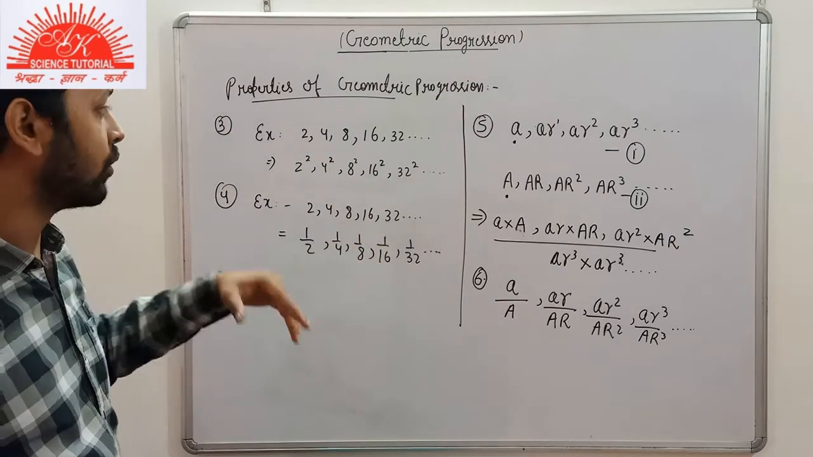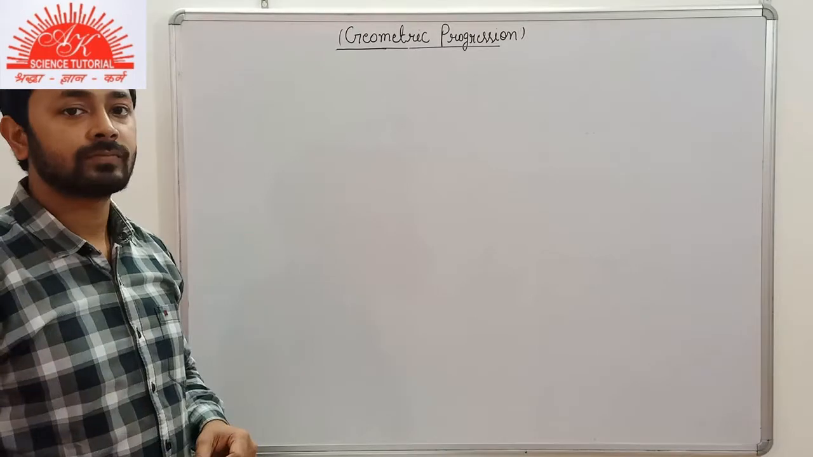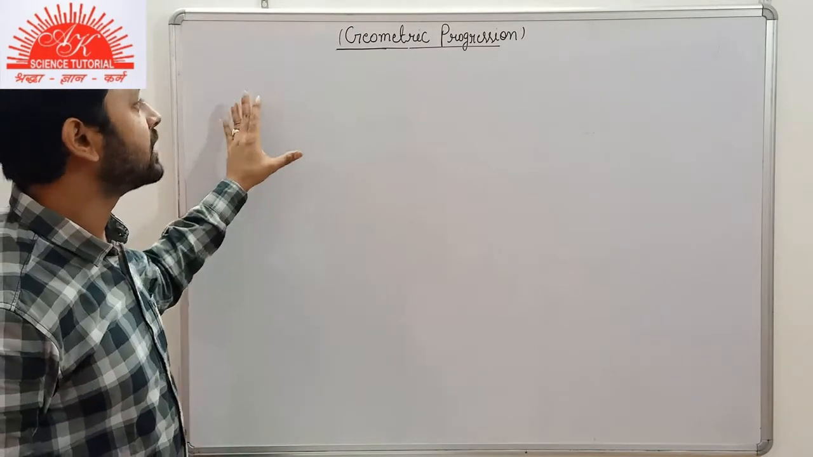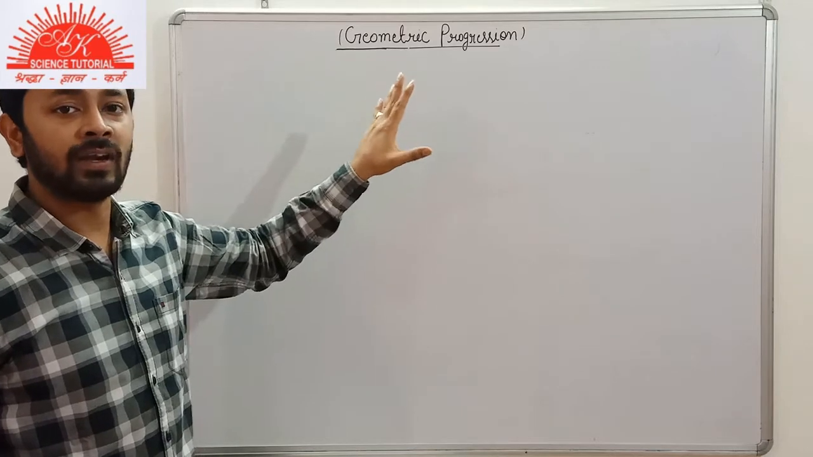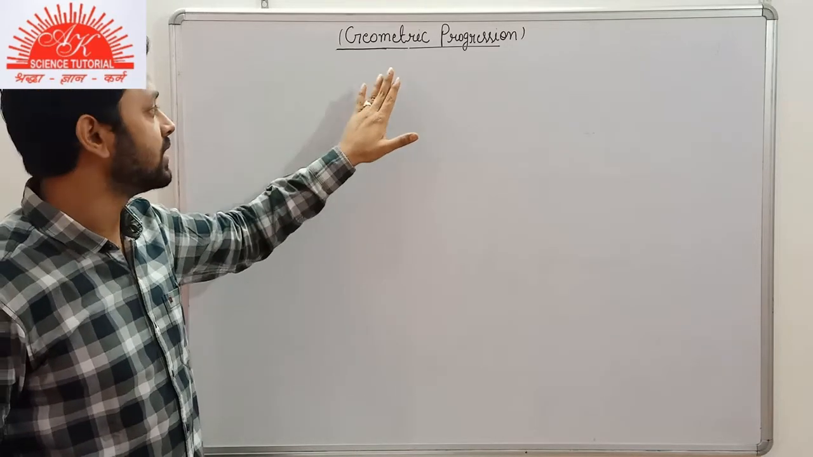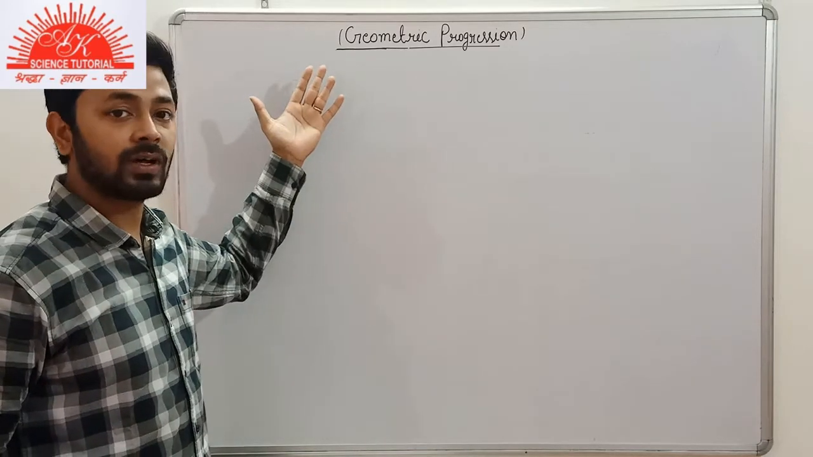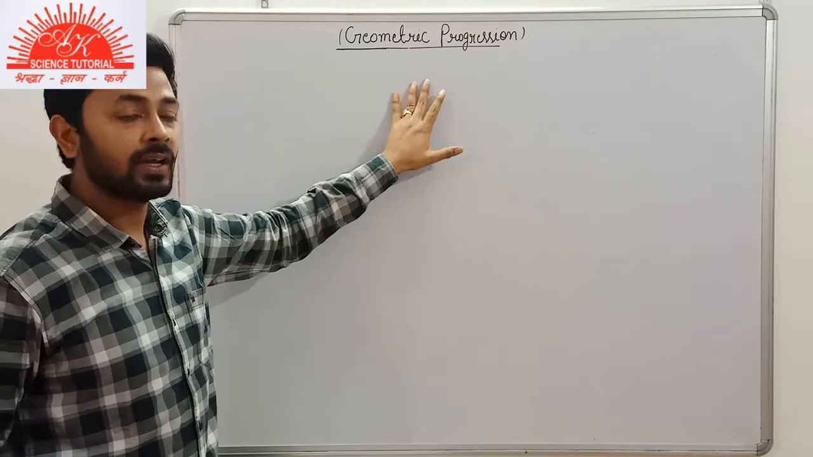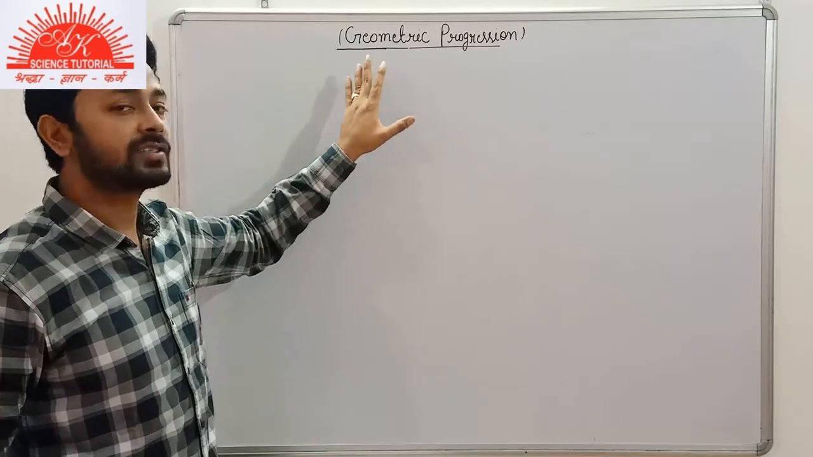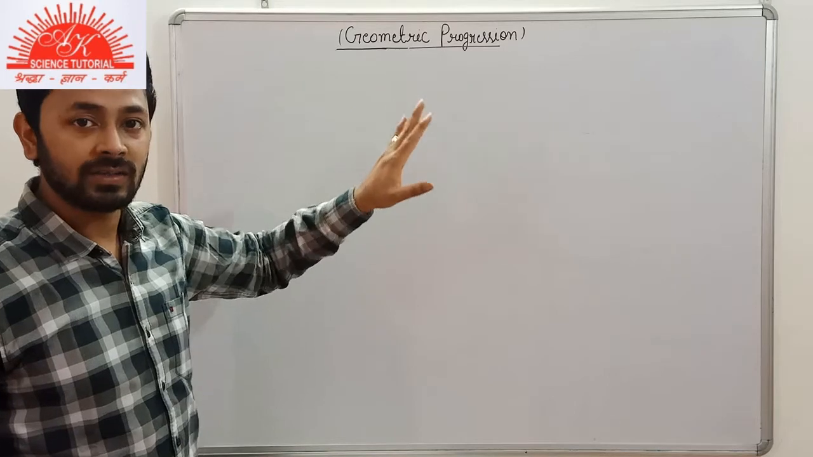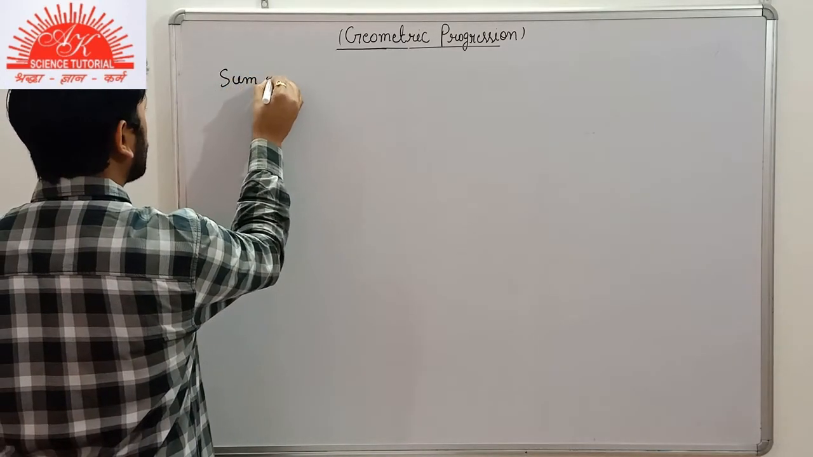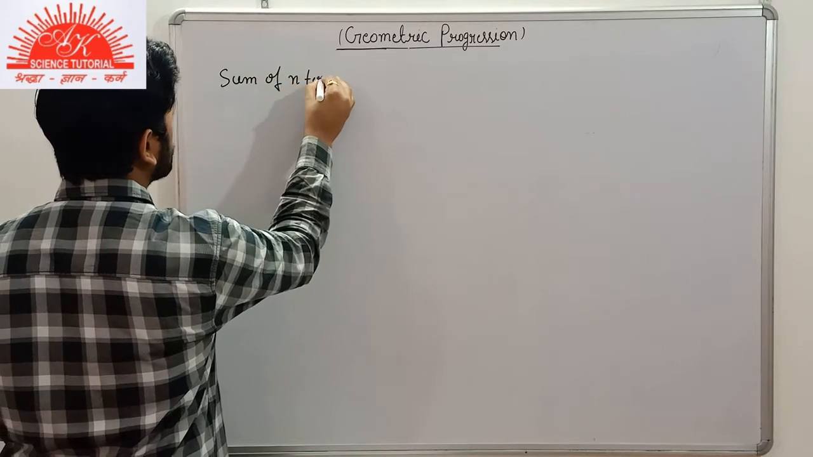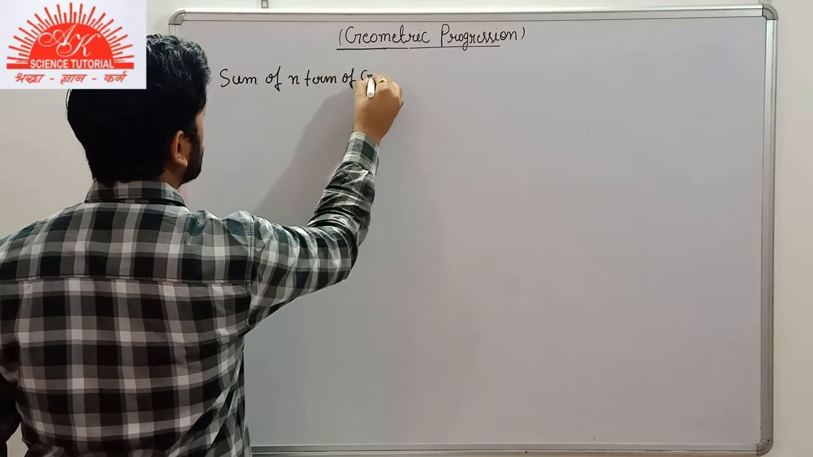Okay, now coming on to the next topic here. On the basis of GP, we will now see the sum of n terms of a GP. Firstly, we have learned about the general term of a GP. Now we will find the sum of n terms of a GP here.